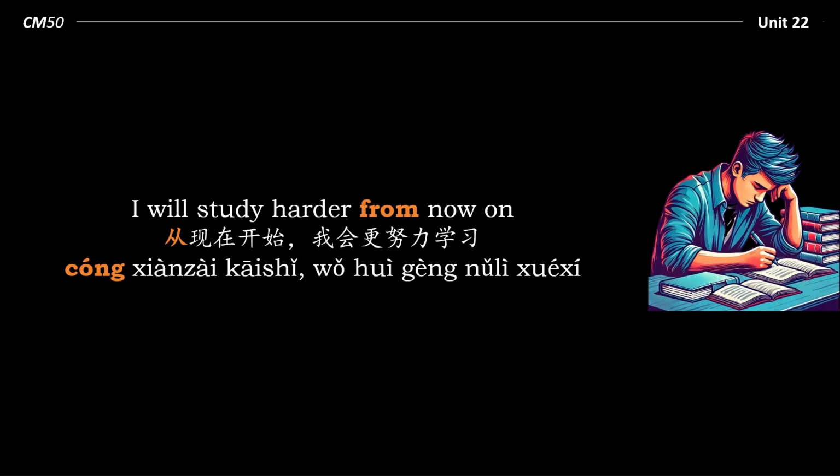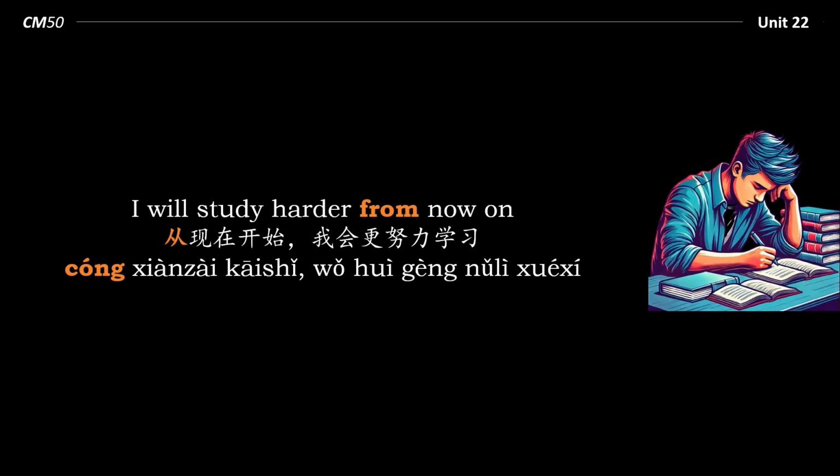So again, we can see that in the English, the preposition comes toward the end. I will study harder from now on. We could also say, from now on, I will study harder, and this would align more with the Chinese 从现在开始，我会更努力学习.